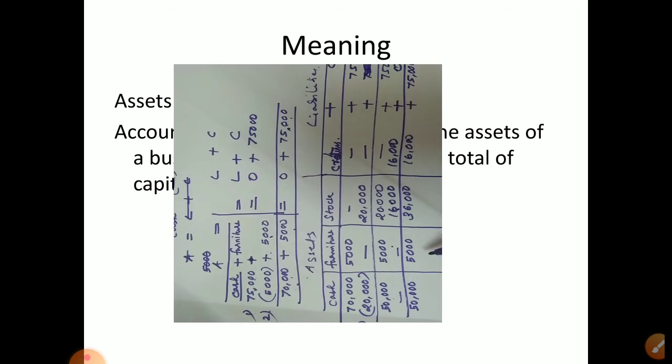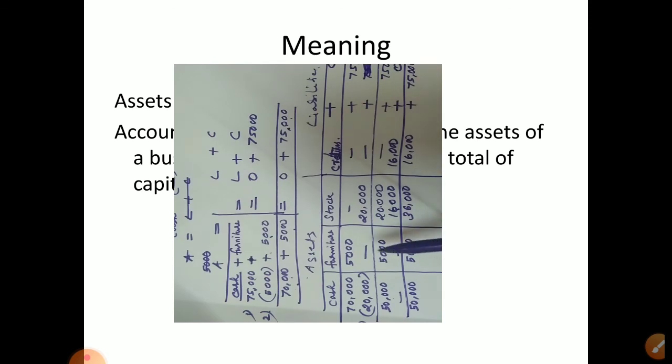As a basic equation we should know this, that's why we are studying this. No business will follow this method. So don't worry about that. This is only for understanding the balance sheet equation, how it is tallying.